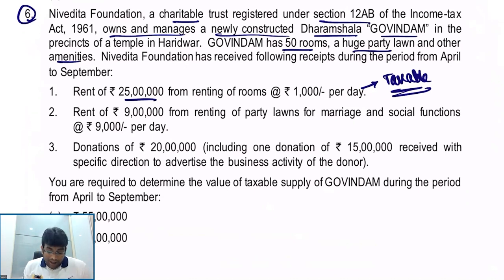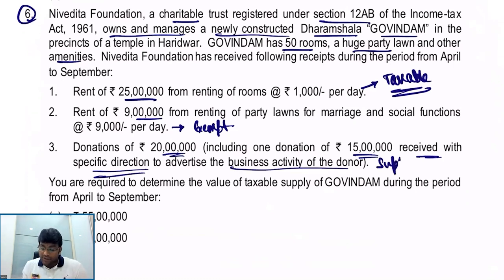Rent of 9 lakhs from renting of party lawns for marriage and social functions at 9,000 per day. This will be exempt because taxability is only when it is 10,000 or more. Next. Donation of 20 lakh. Donations generally we don't tax, but see the bracket, including one donation of 15 lakh received with a specific direction to advertise the business activity of the donor. Then this 15 lakhs will become a supply.